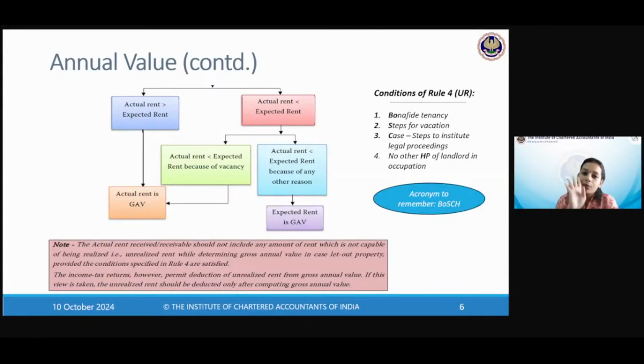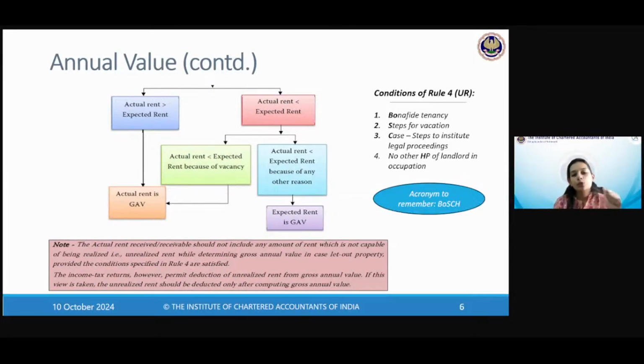But there have to be 4 conditions satisfied in order to reduce unrecoverable rent from actual rent. Those 4 conditions are laid down in Rule 4, for unrealized rent, which I have put on the right hand side of this screen, if you can see. And I have also put an acronym for you to remember the conditions, because this may be a very short question for you, and these are so simple. If you write them, you will just quickly earn the marks.